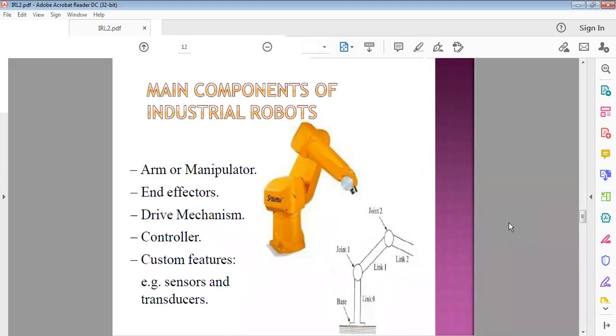The main components are the arm or manipulator, end effectors, driving mechanism devices, controllers, and feedback devices such as sensors and transducers. So these are the 5 main components used to build the jointed arm robot.